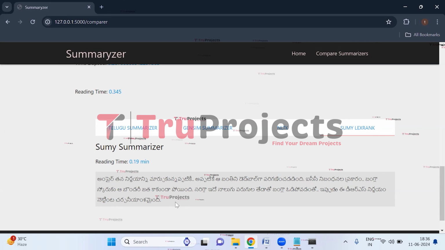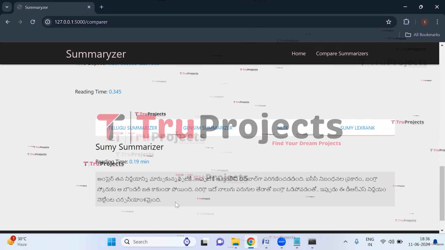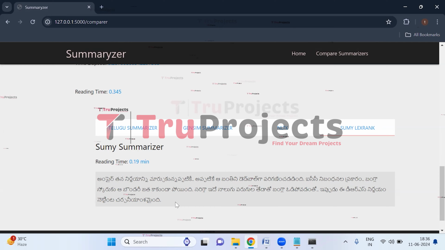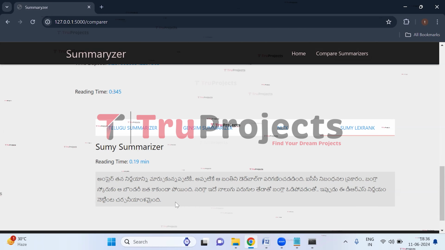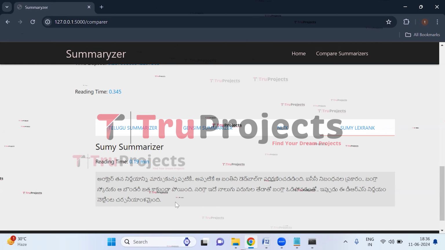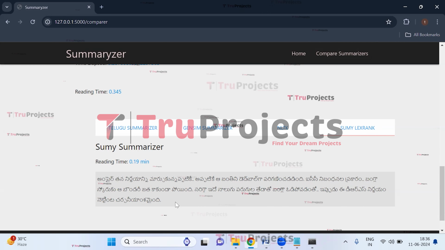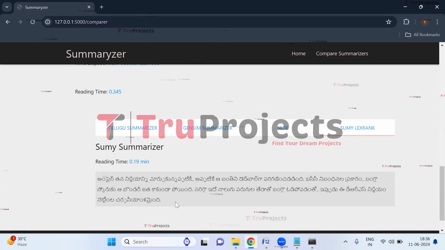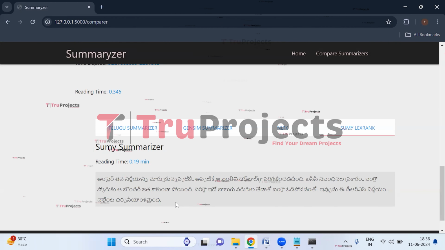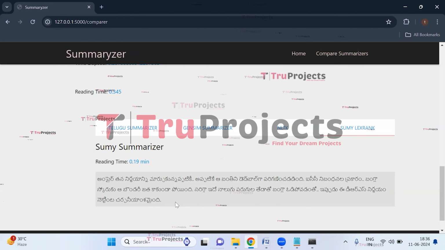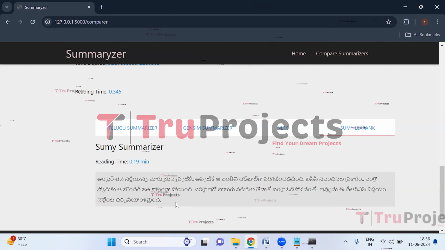Summary is nothing but in brief, we will get the content. And the summary will be very useful because we can get the same information from the summary which we get from reading the entire text. So, summary saves the time and it is very convenient to understand.